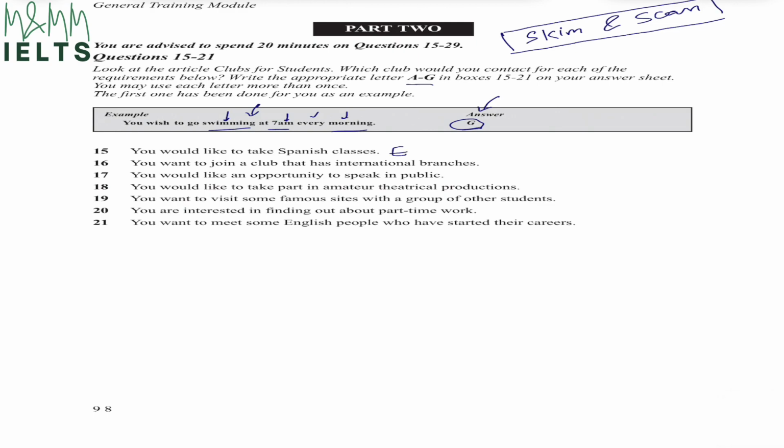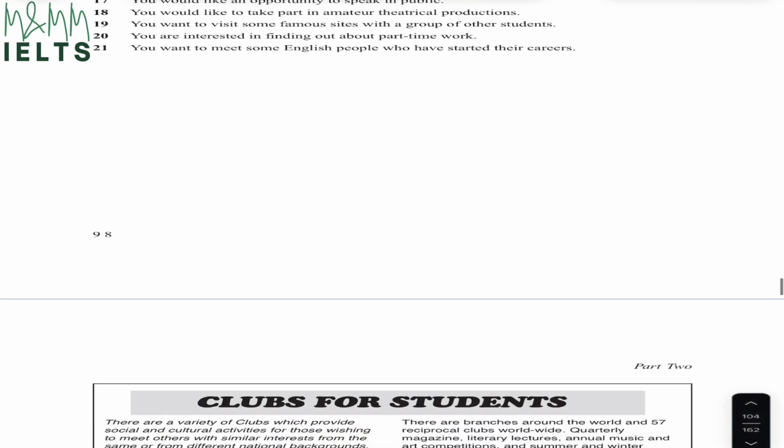So this is one thing we have to be very careful of, that they may not give us the exact words, but we have to be careful when we read the paragraph to find something similar to what is given to us. Next, you want to join a club that has international branches. So what sort of synonyms can there be for international? International means overseas, foreigners. These could be the synonyms of that particular word. So we are going to look for something along those lines. We want to join a club that has international branches. Let's have a look.